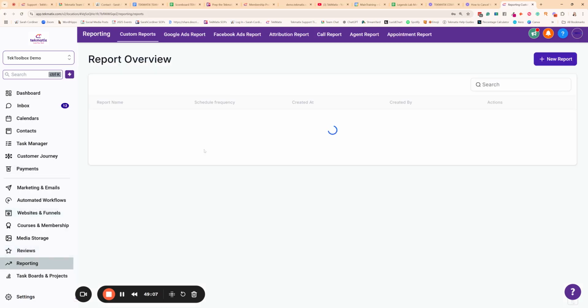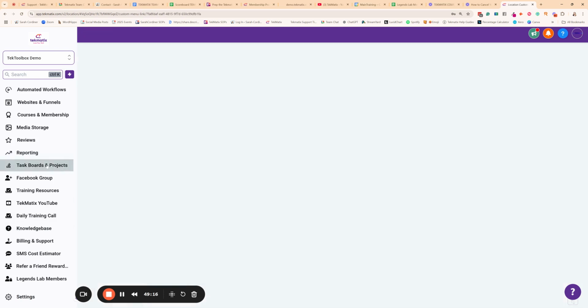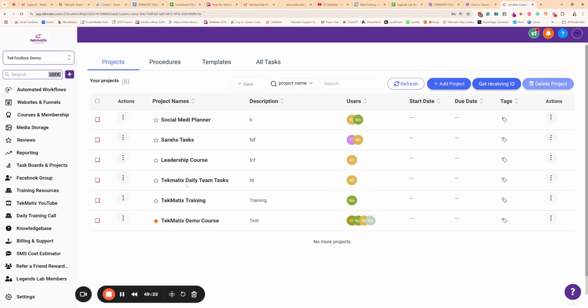Next, we have reporting. This is going to show you all kinds of reports in your business. One of my favorite ones is the attribution report. This shows you basically where all of your customers are actually coming from. You've got your task boards. This takes you back again to the projects and task boards that you've got that are like Kanban boards. By the way, I also use these to plan out courses and also even map out books and much more, doing brainstorming as well.